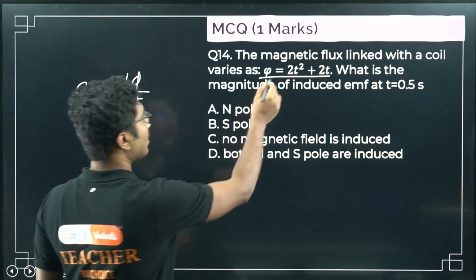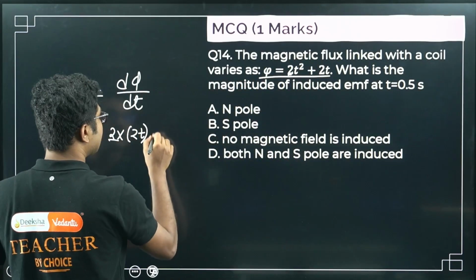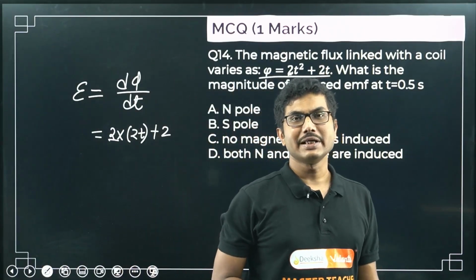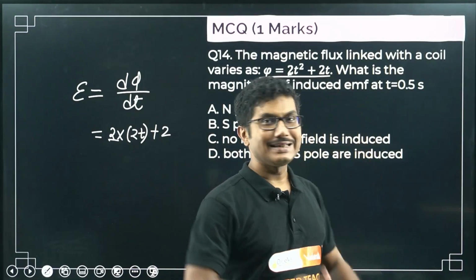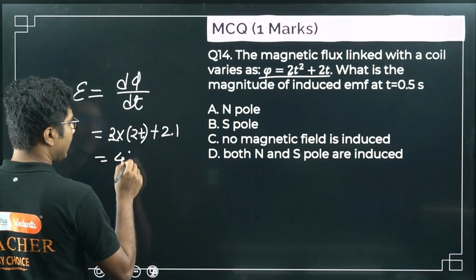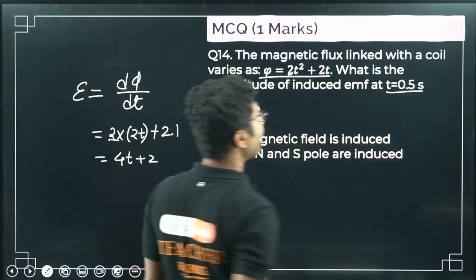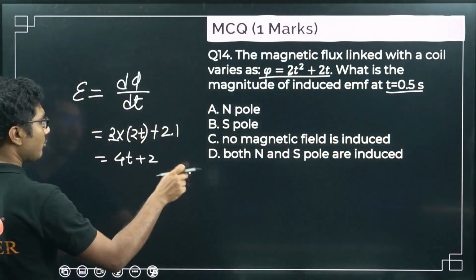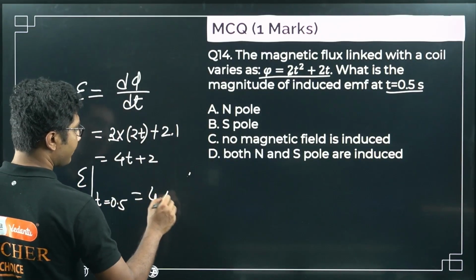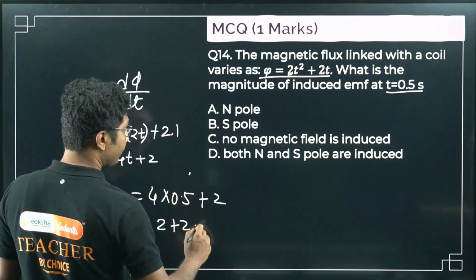So this 2 is the constant, first one, right? Next 2t is coming from differentiating t square plus 2t. Now differentiate this. Differentiation of t with respect to t is dx by dx, in this case dt by dt, that is 1, right? So here it will be 1. So it will be 4t plus 2. Okay, simple. Now what is the magnitude of induced EMF at t equals 0.5? You have to put the value t equals 0.5, that is 4 times 0.5 plus 2. So 4 times 0.5 is 2, 2 plus 2 is 4.